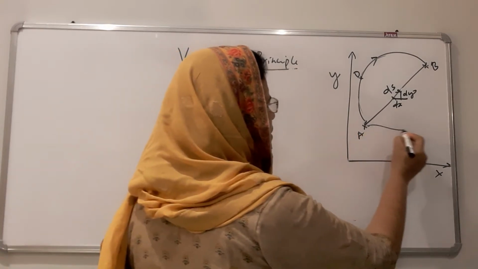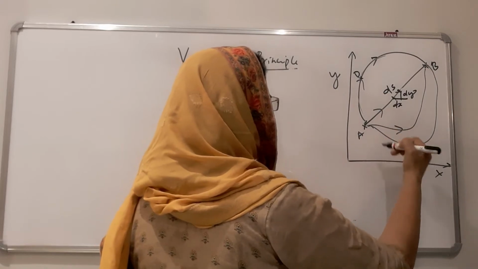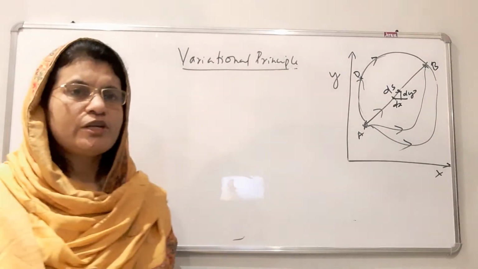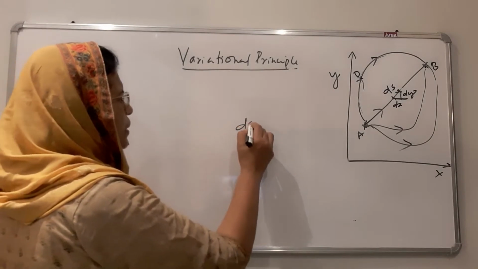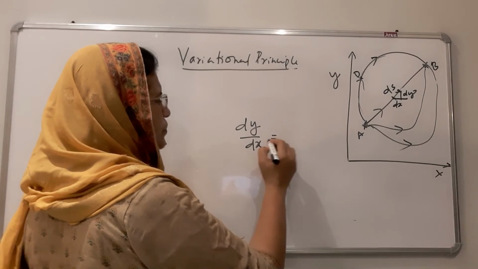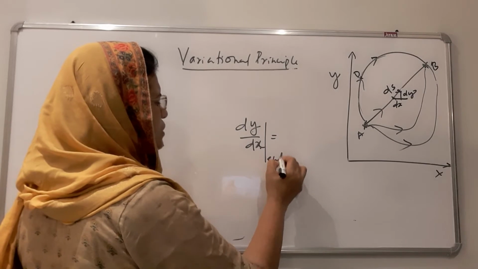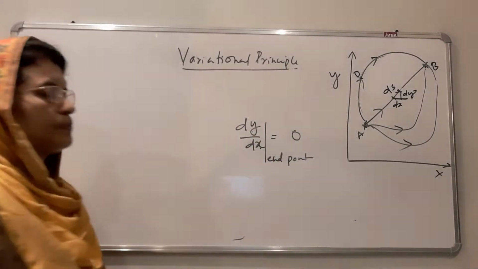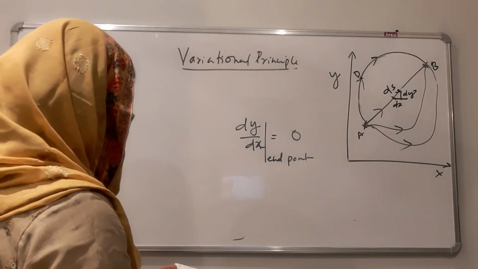If the path is along this direction, it can have any path, but for all paths A is the same, B is the same. The two endpoints are the same. There is no variation for y with respect to x at endpoints. There is no change in y with respect to x at the endpoints. At endpoints, dy by dx is equal to 0.